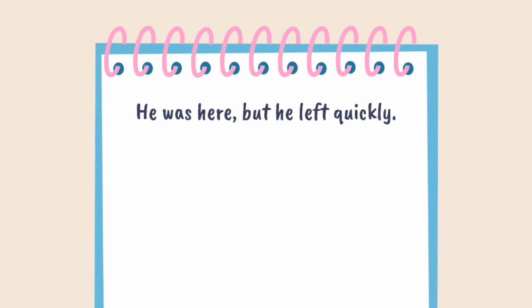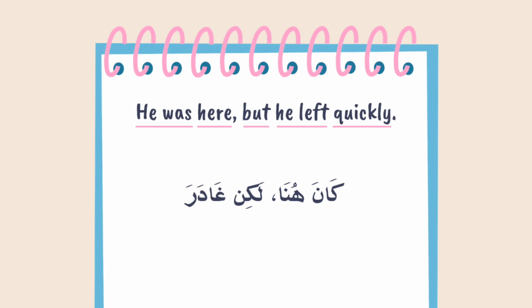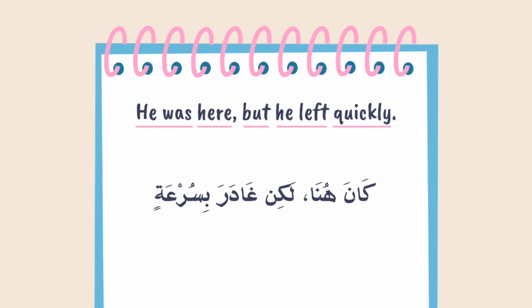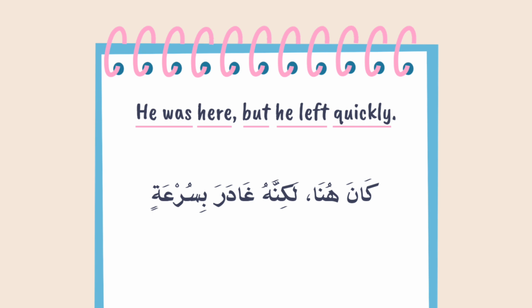He was here, but he left quickly. He was kana, here, huna, but lakin, he left is غادر or ذهب quickly بسرعة. Altogether, كان هنا لكن غادر بسرعة. This sentence sounds a bit off because of the لكن غادر part. Naturally, we say لكنه غادر. The ـه is attached to لكن, marking the subject of لكن, he.